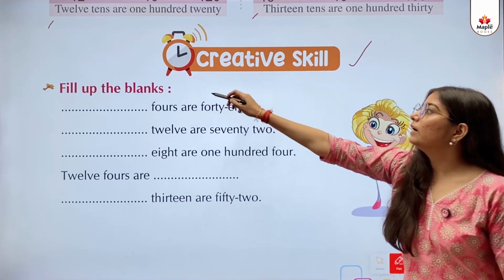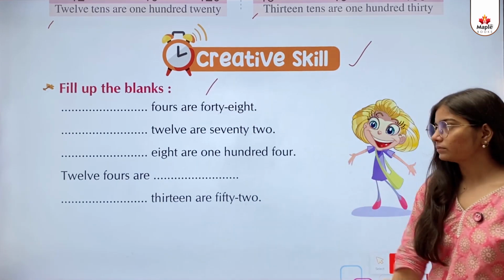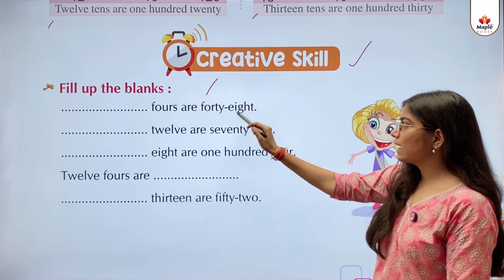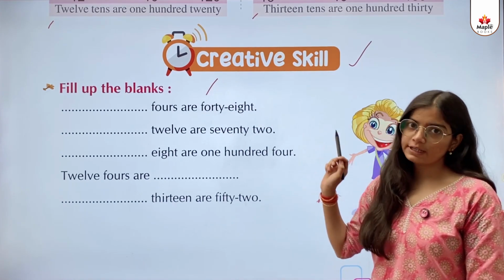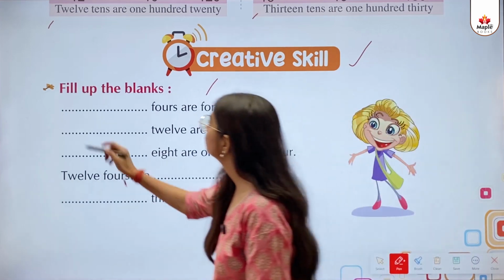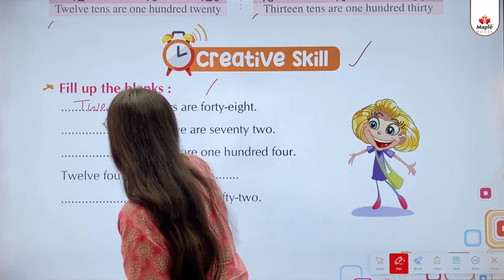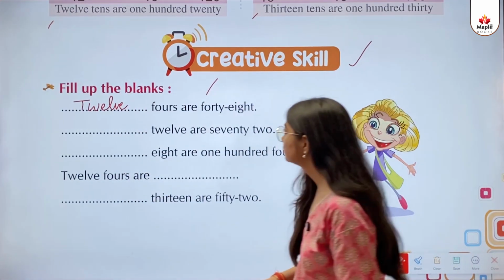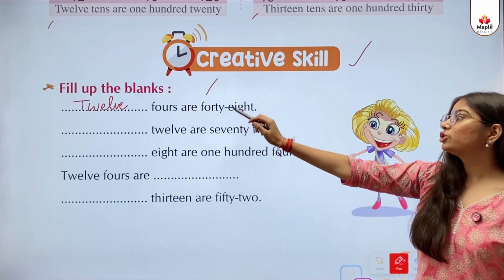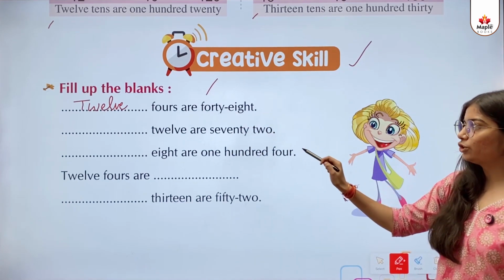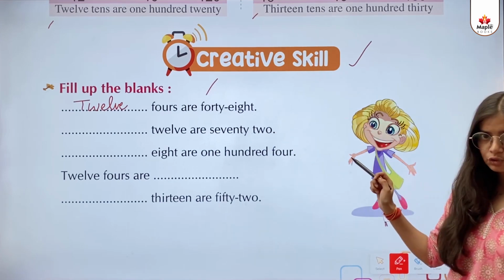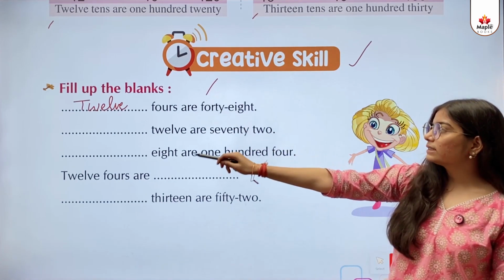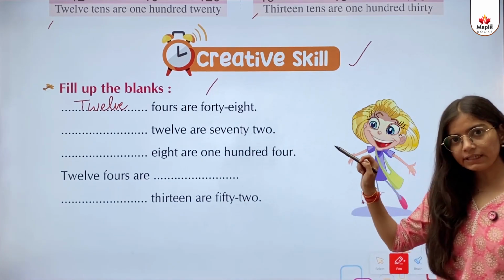Creative skill. Fill up the blanks. Dash fours are 48: 12 fours are 48. Dash 12 are 72: 6 12 are 72.